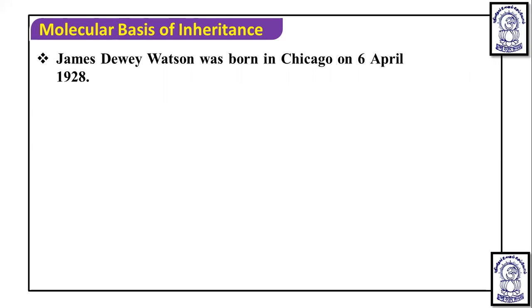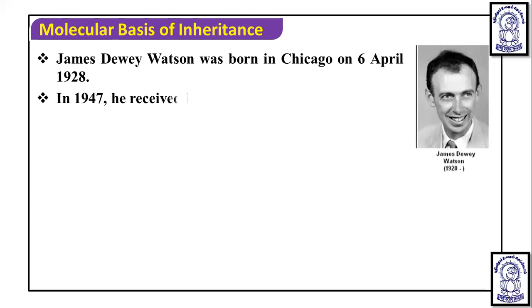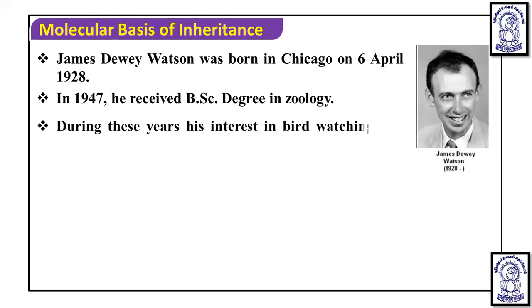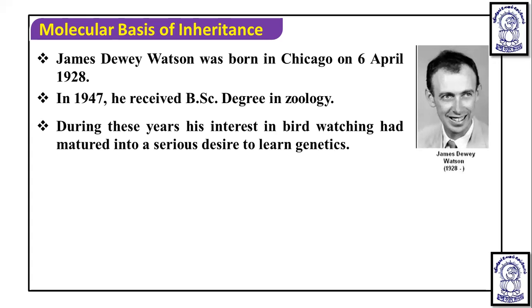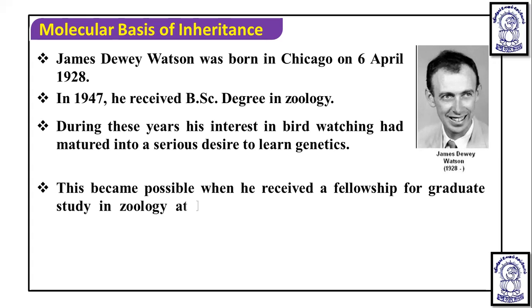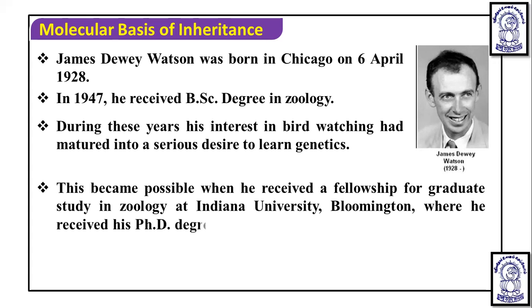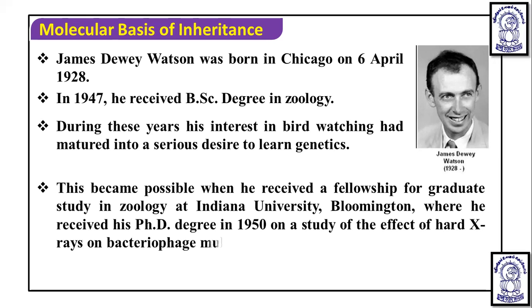If we talk about James Watson, his full name is James Dewey Watson. We call him JD Watson, and he was born in Chicago on 6th April 1928. In 1947, he received a BSc degree in zoology, and during these years his interest in bird watching matured into a serious desire to learn genetics. He later took up the study of genetics seriously, which became possible when he received a fellowship for graduate study in zoology at Indiana University, Bloomington,